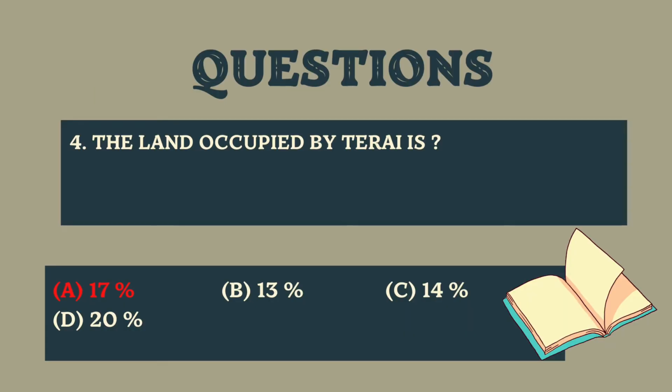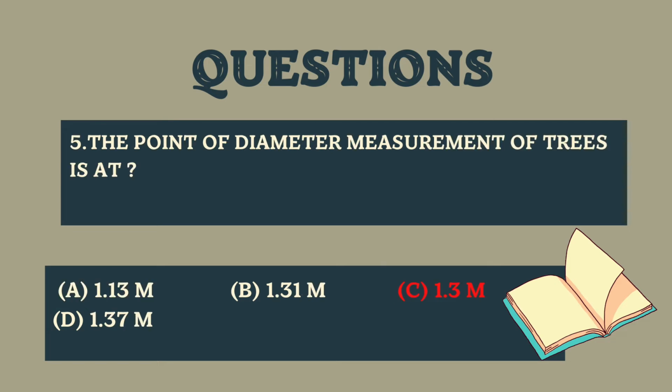Fourth question is the land occupied by Terai is, and here options are first 17%, second 13%, third 14%, and fourth 20%. And the right answer is 17%. Terai is the lowland or plain area in southern Nepal. It is the most fertile and productive area of Nepal where agriculture is dominant.